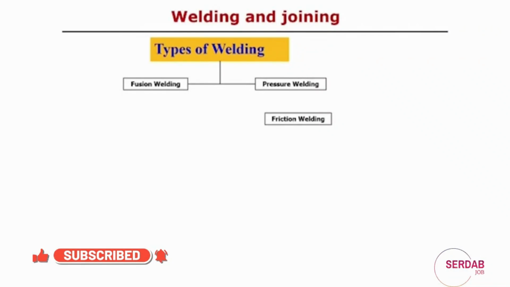Three different types: fusion welding, pressure welding and friction welding. Here, basically, the difference is the nature of the heat source and how we can control it, or how heat can be generated to join two different or similar kinds of materials. In fusion welding, we apply the heat source in such a way that it crosses the melting point of the substrate material, so that it can fuse together, and after solidification it makes the structure.